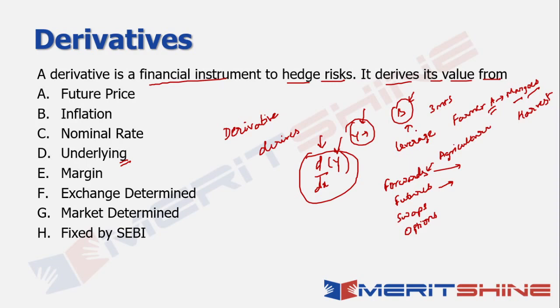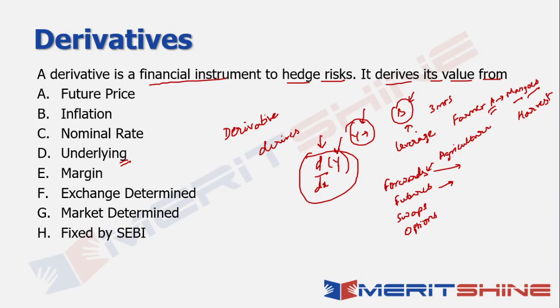Now the point is, why is this price being fixed? Because there is an uncertainty in what's going to happen to the price of mangoes 3 months down the line. That's the whole logic or the thought process behind it, right? And if, let's say, the mangoes are going to become costlier than 1,000 rupees 3 months down the line, then obviously the farmer will tend to lose, right? Because he would have already booked the amount in terms of 1,000, right?